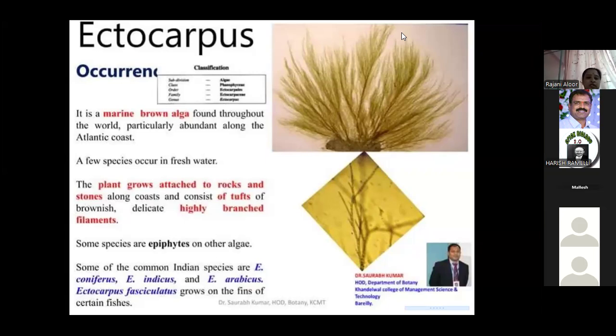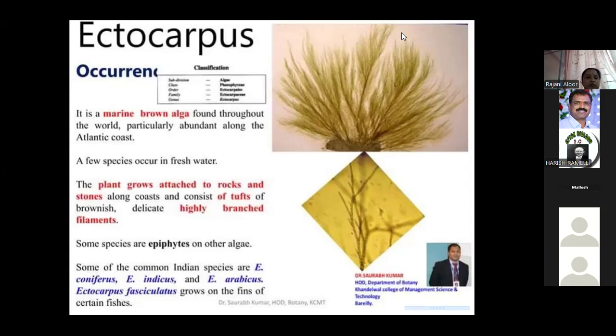Ectocarpus fasciculatus grows on the fins of certain fishes. In the ocean, there are many types of fishes, no? Among those fishes, this particular Ectocarpus species, fasciculatus, grows on the fins of certain fishes.